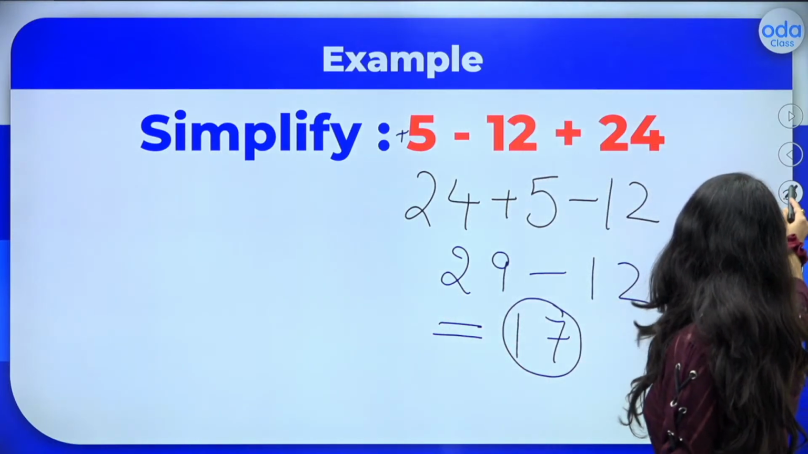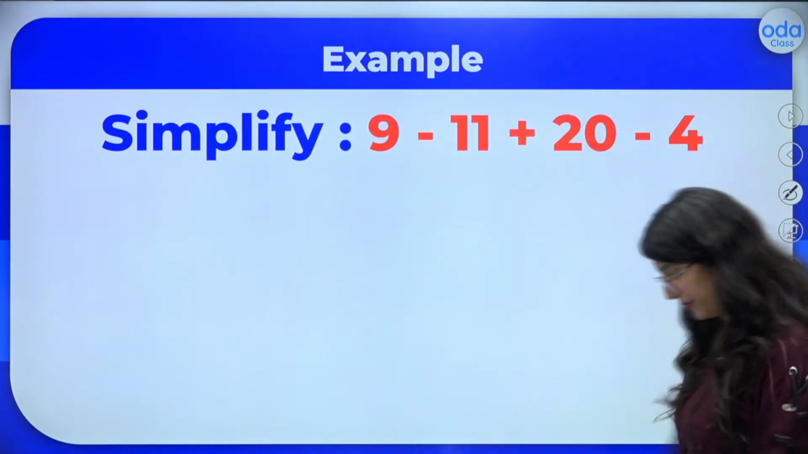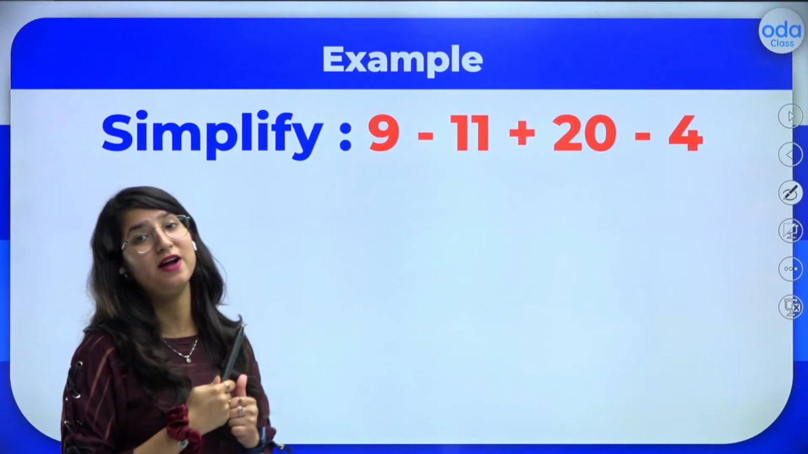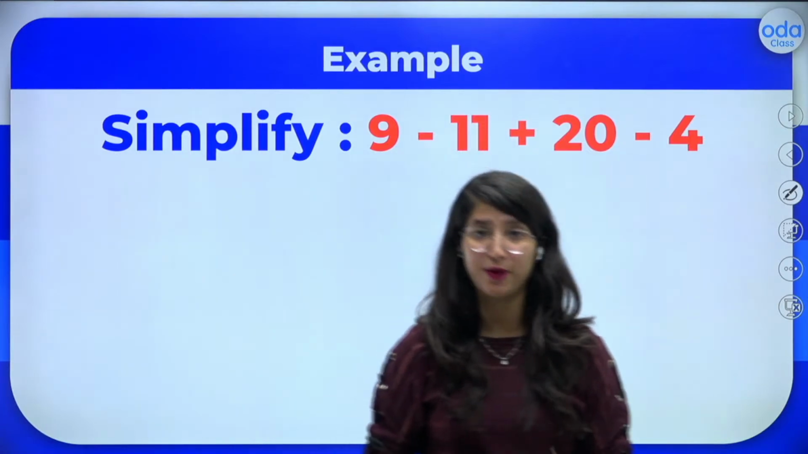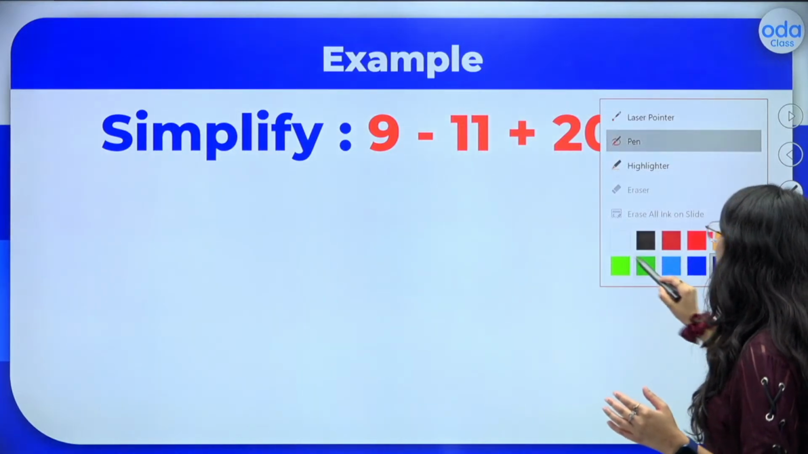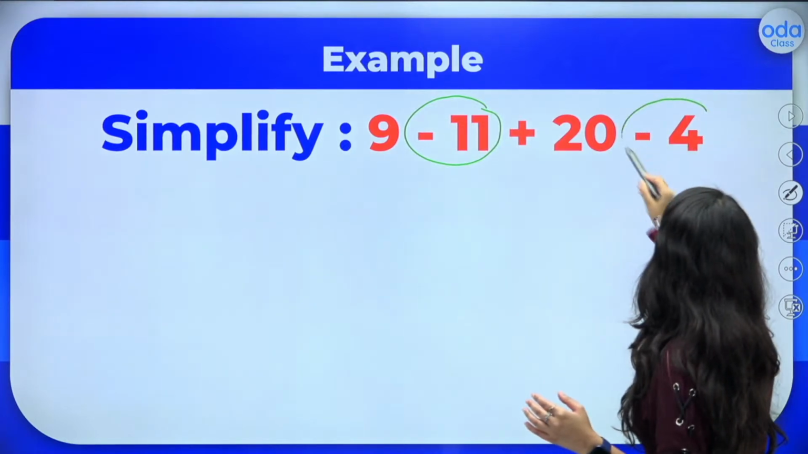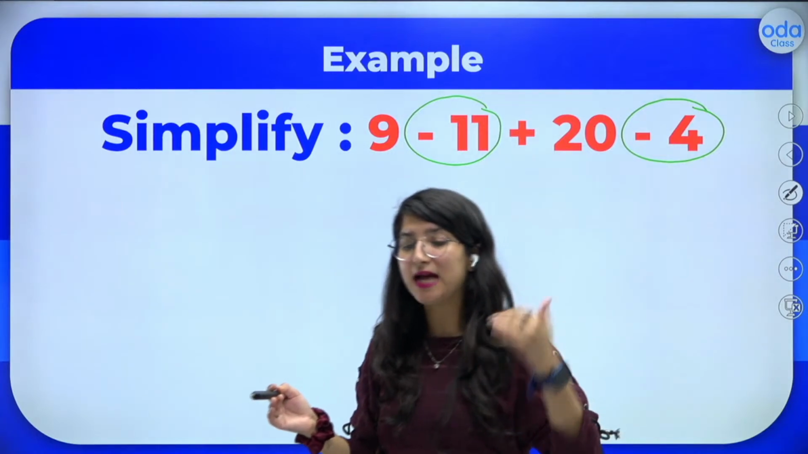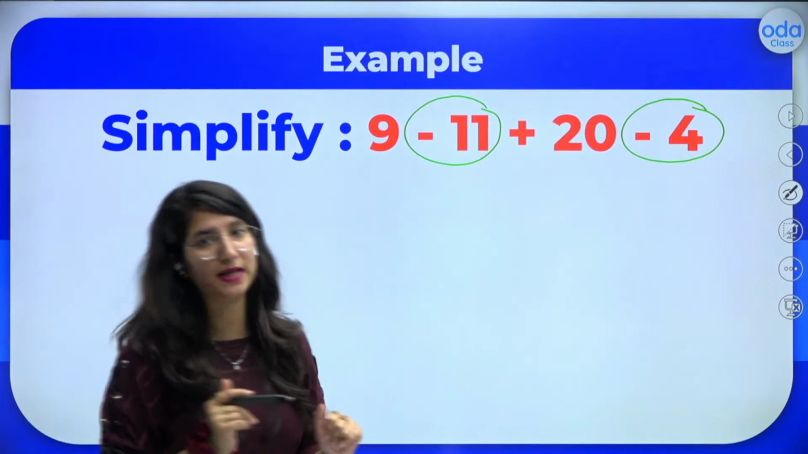Okay. Now kids, let's move to the next question. Now, here we have 4 digits. But no worries. Again, we will reframe our expression. I'll be writing the ones with the similar signs together. Okay. So, over here, what do I see? That we have negative 11 and negative 4. It means that they have to come together, whereas 9 and 20 will come together because they have similar signs.